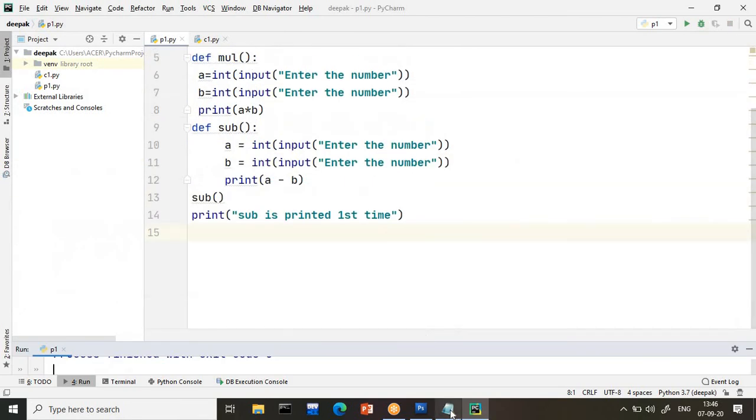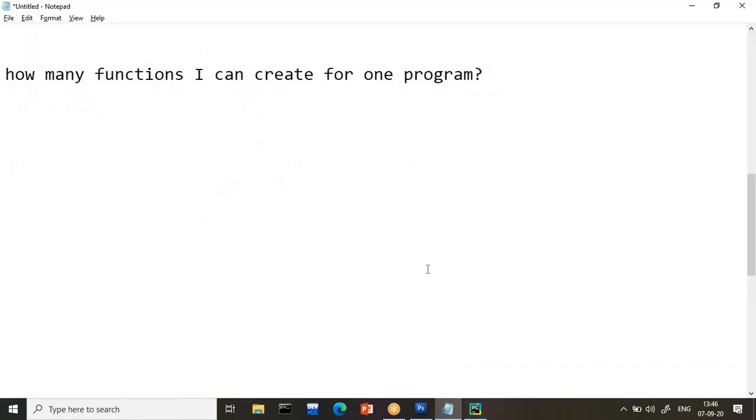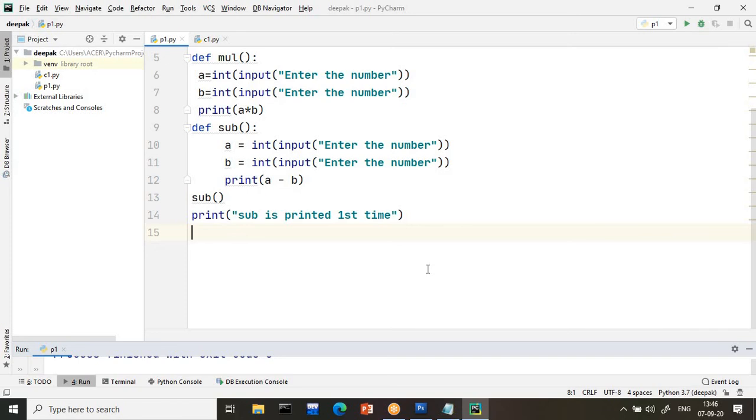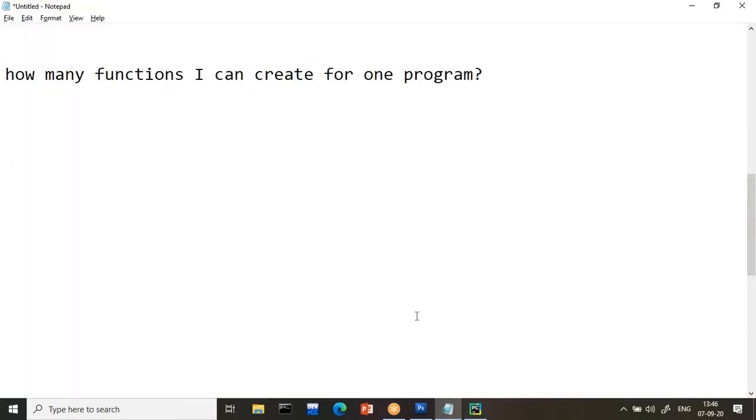So what we learned up to here is first how to create a function. After that I have shown you how to create different functions and how to call them. I hope this concept is very clear. This is what we call a plain function. Now next will be function with parameters. The next program is function with parameters.